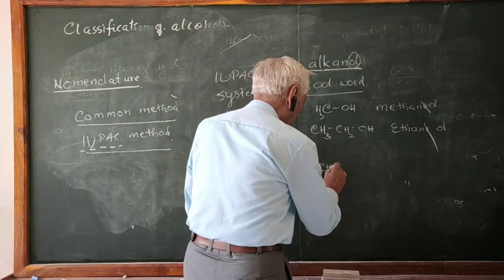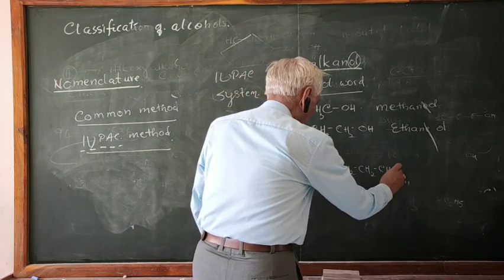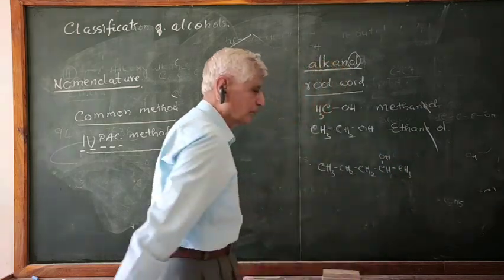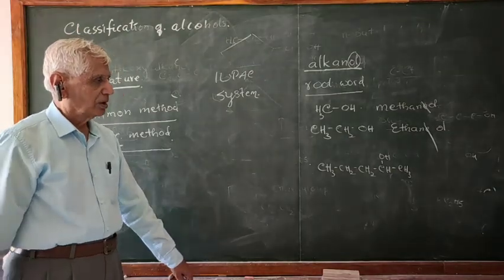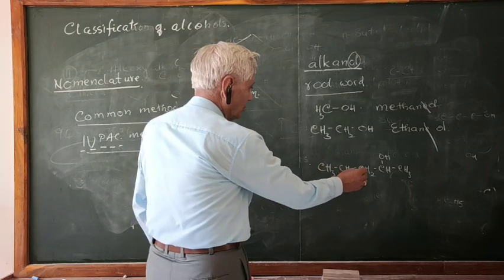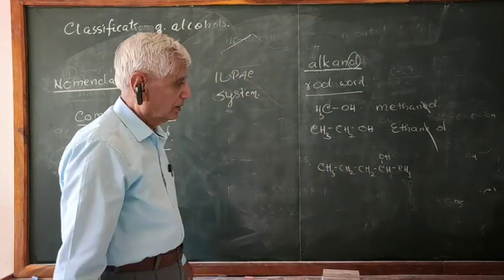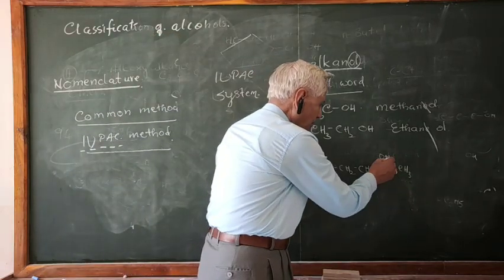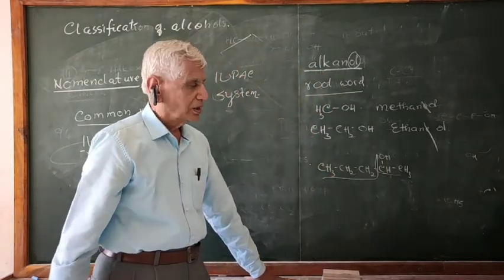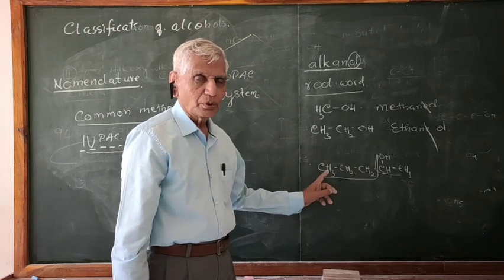Say, for example, CH3CH2CH2CH2OH. Let us take this example. Now, what is the longest chain containing the OH group? This is 1, 2, 3, 4. This is the chain. This is the short chain. This is the longest chain. Therefore, what is the root word here? 1, 2, 3, 4. But.